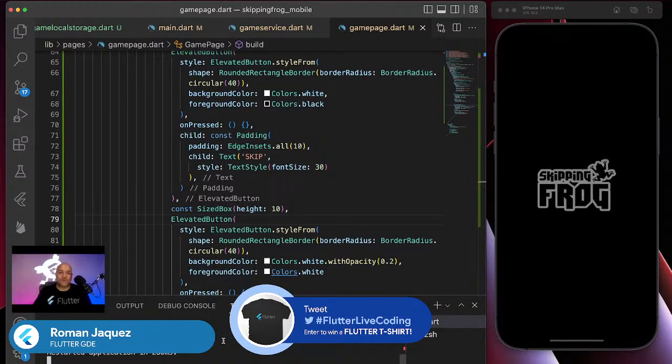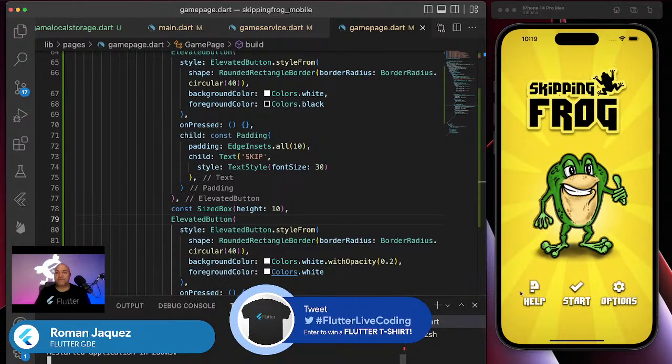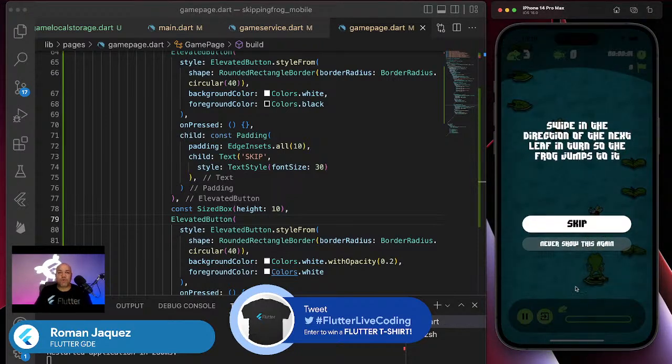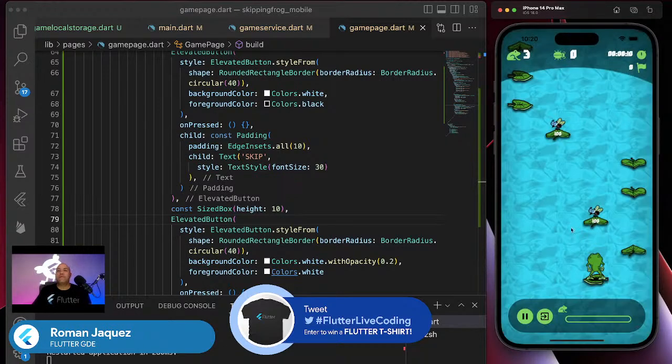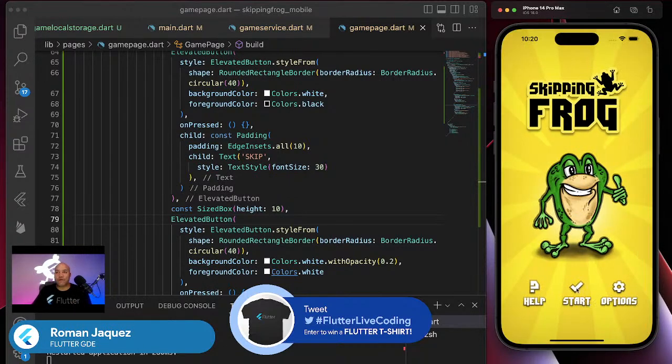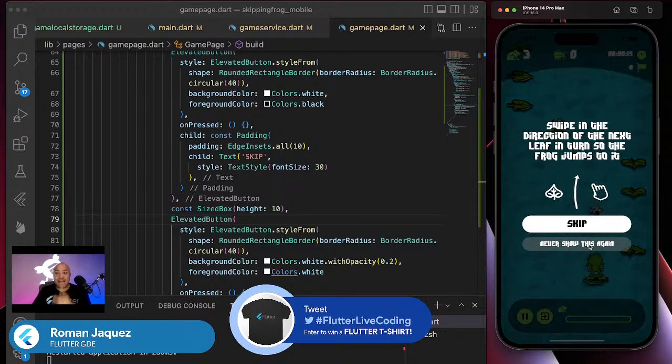I meant to just show you with the spacer. Now for the time of the day, I hit start. I show the onboarding for a user, right? If I swipe this away, like the screen, I can swipe it down and then just do this. But then when I hit start, it's going to show again. If I hit never show this again, right?